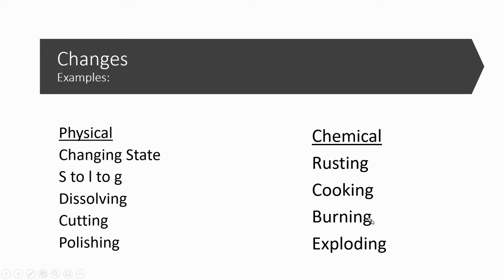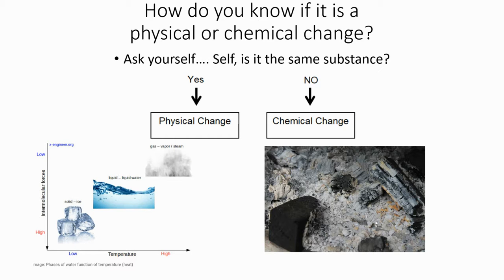If I burn something or explode something, I'm turning it usually into ash, and that's something new. So here is a chemical change right here that I burned, and you can see this is no longer wood. Maybe I have some wood left. I didn't finish burning it, but it turns into ash. I have a chemical change. How do you know if it's physical or chemical? Ask yourself, is it the same substance? Another good question is, can I get it back?